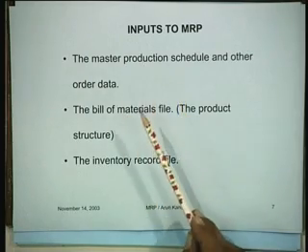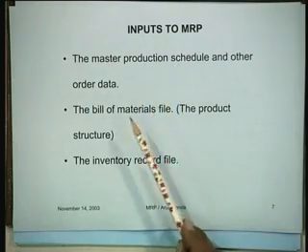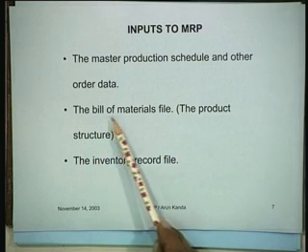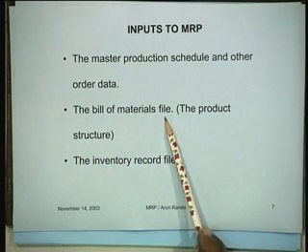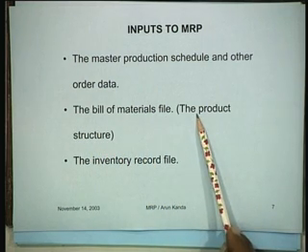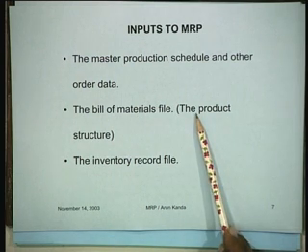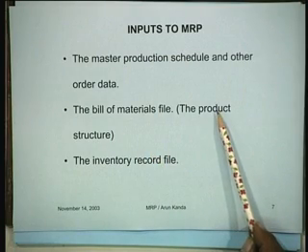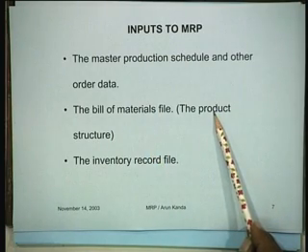Based on this information and also on what we call the bill of materials file, which specifies the product structure, how many components and sub-assemblies are required to make the final product and how they are related to each other. This is the information available in the BOM file.